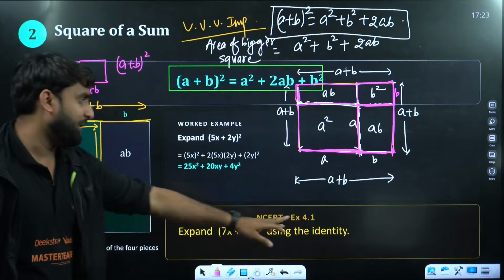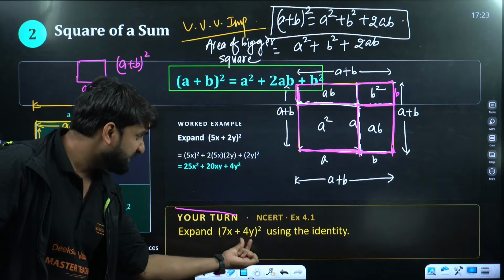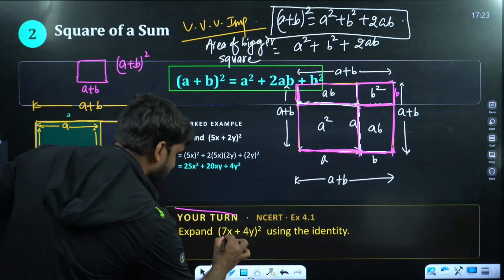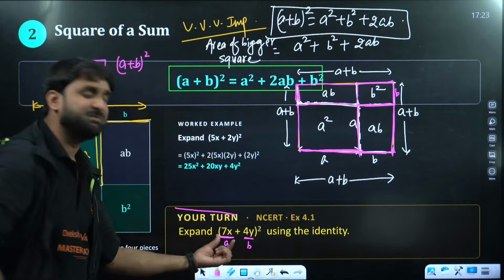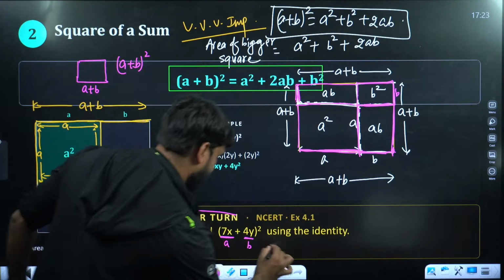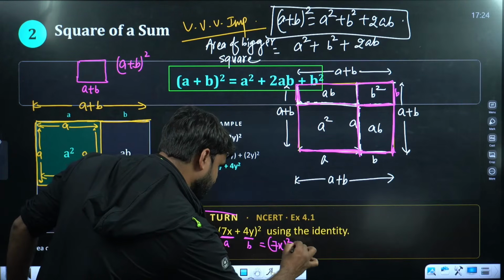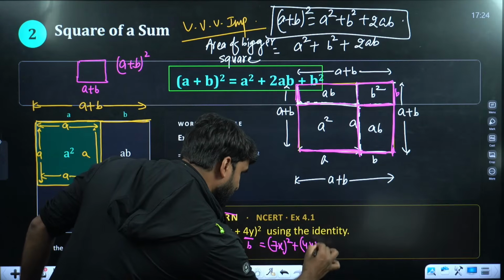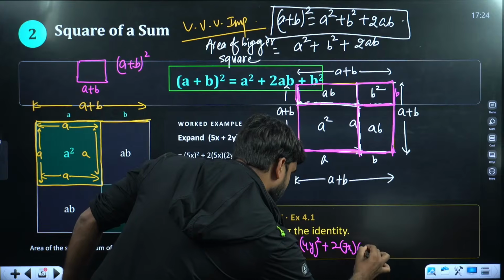NCERT exercise 4.1. This question is from NCERT. Look at the question: expand (7x + 4y) whole square. You can imagine this as a and this as b. So this is basically (a + b) whole square, so we can use the formula: a square, so this is (7x) square plus b square, (4y) square, plus 2 into a into b.